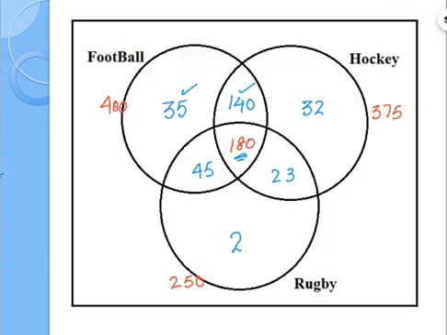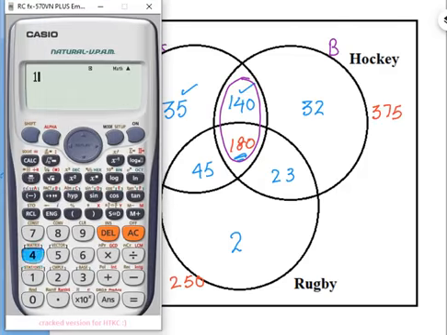For the Venn diagram, we will find the common value. A is football and B is hockey, so this is the common part between both of them. We add 140 plus 180, that becomes 320.